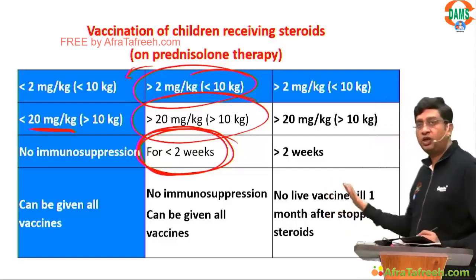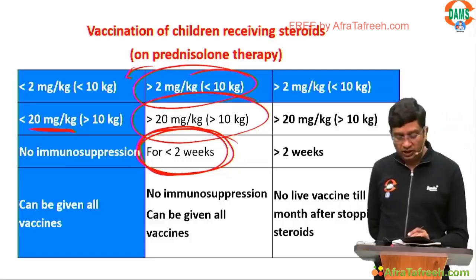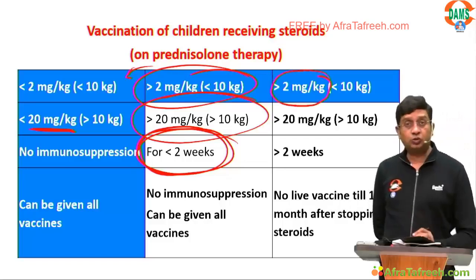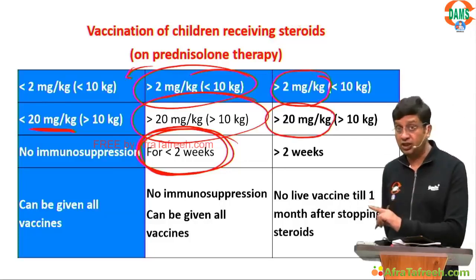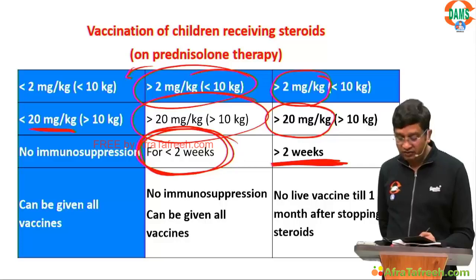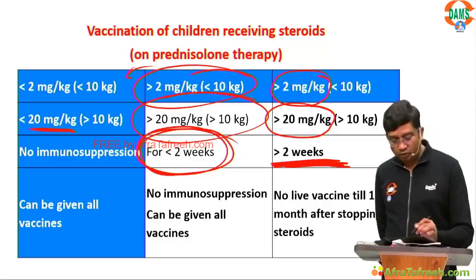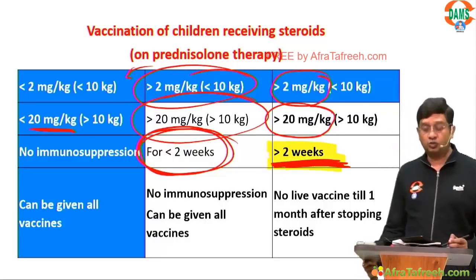And what is important, if you remember the third part of the table, is the child on more than 2 milligram per kg, or more than 20 milligram per kg if more than 10 kg, who has received steroid for more than 2 weeks.